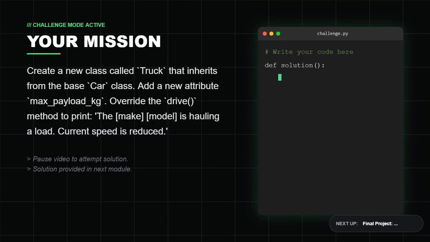Your homework is now on the screen. Take the base Car class and build a Truck class, remembering to manage unique attributes and override behavior where necessary.